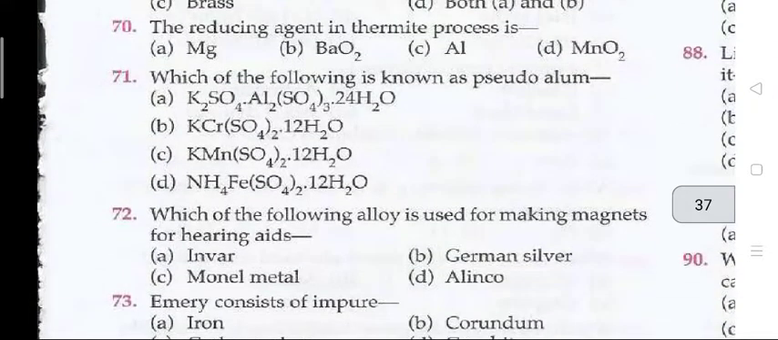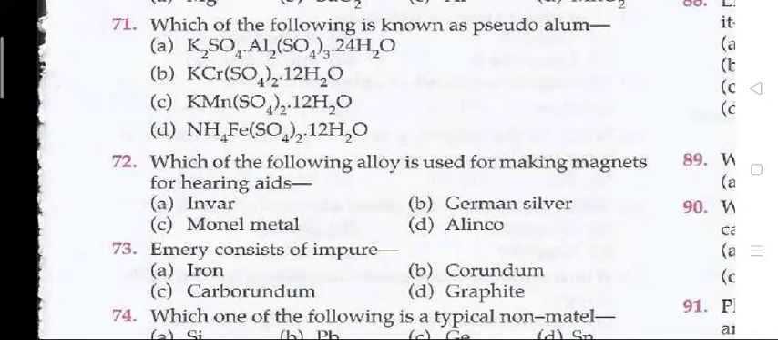Question 70. The reducing agent in the thermite process is C, that is aluminium. Question 71. Which of the following is known as a pseudo alum? The right answer for 71 is that is your A, that is K2SO4.